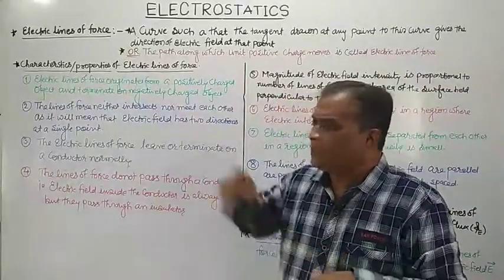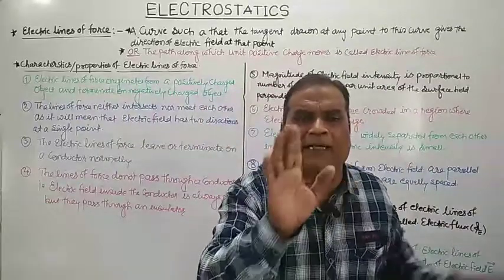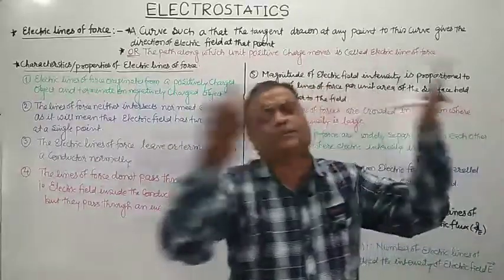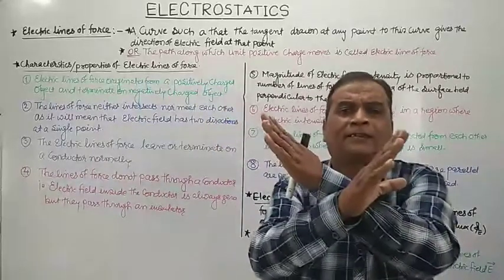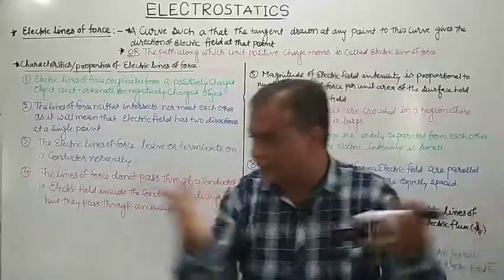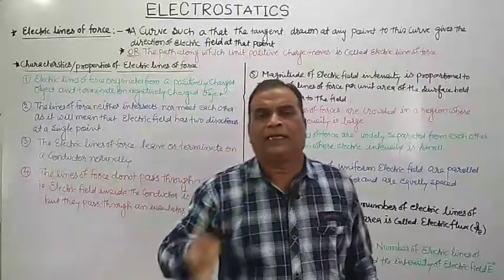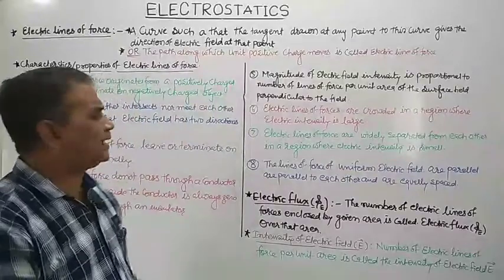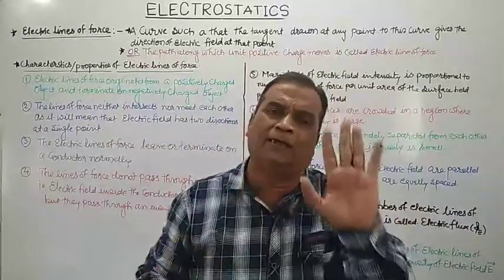Second one, the electric lines of forces will never intersect each other. They are not allowed to meet each other, because in case electric lines of forces intersect, it means that at their point of intersection the electric field is found to have two directions, which is against the basic laws, because according to basic laws, electric field intensity has a unique direction at every point. So to obey that law, it is essential that no two electric lines of forces should ever intersect each other.